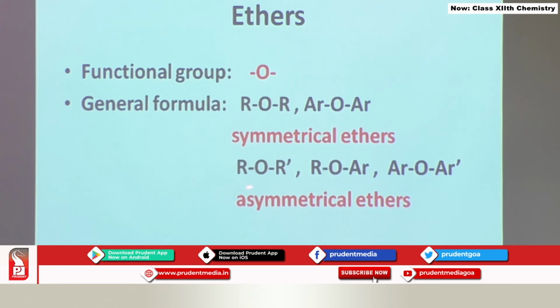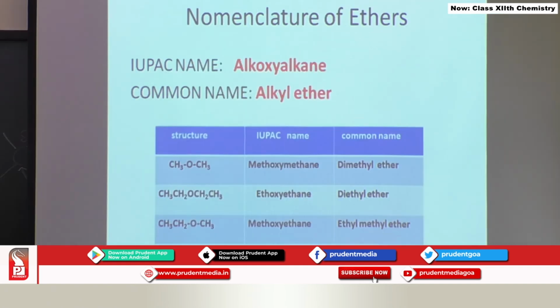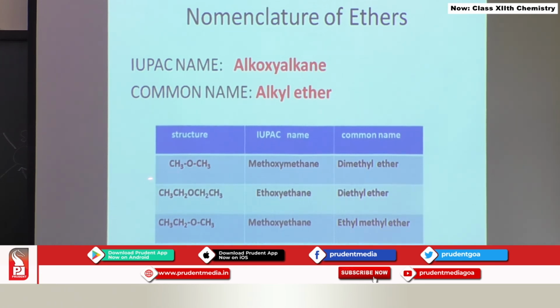And on the other hand, in this category, the alkyl groups on either side of the ethereal oxygen are different, or aryl groups are different, or one can be aryl and one can be alkyl. So all these will be called asymmetric ethers. Let us look at the nomenclature of ethers, how they are named. IUPAC name of ether is alkoxyalkane and common name is alkyl ether. I have taken some examples over here. We have to select one alkoxy part and another alkane part.